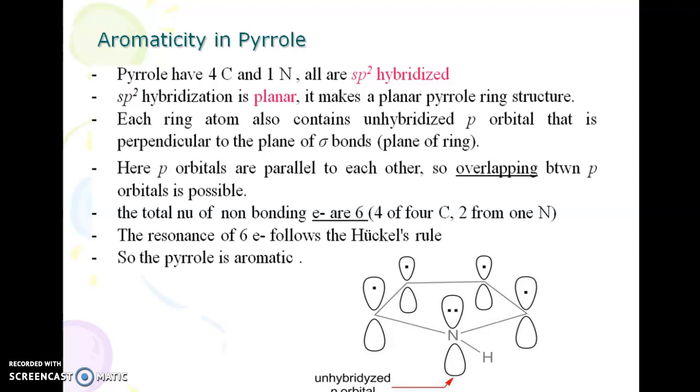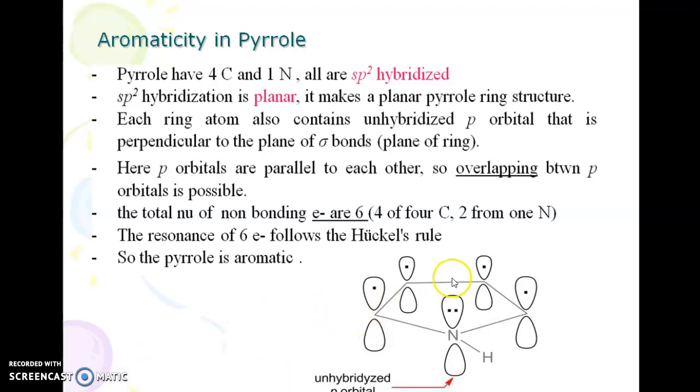Each ring atom has one unhybridized p orbital that is perpendicular to the plane of the sigma bonds, which lie in the plane of the ring. Here the p orbitals are parallel to each other, so overlapping between the p orbitals is possible. So the total number of pi electrons is 6, that is 4 from carbon and 2 from the 1 nitrogen. Therefore, the resonance of 6 electrons follows Huckel's rule. So pyrrole is aromatic.